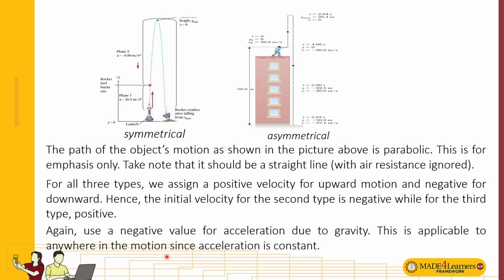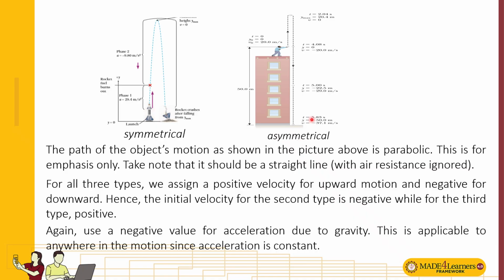The object doesn't actually turn. It's thrown upward, and after reaching the maximum height it can reach, it goes back to the original position, just like this rocket here.